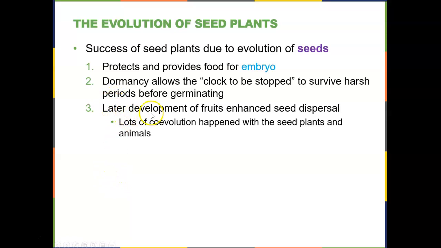Additionally, later on, there was the development of structures which are called fruits, which encase seeds. So you find seeds inside of fruits, and this really helped with spreading the seeds about because plants are unable to move themselves. So in order to have their offspring be distributed, there was a benefit to having those seeds in fruits because of the coevolution of plants and animals that would eat the fruits, and then the fruits would pass through their digestive system, and the seeds would be deposited in a nice packet of fertilizer.